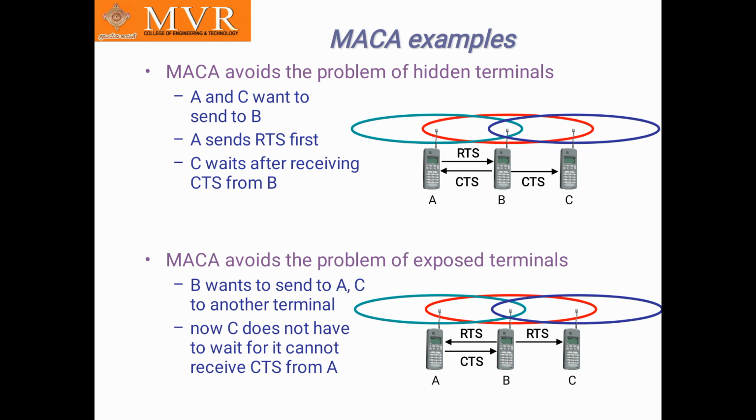Okay, and MACA avoids the problem of exposed terminals. Here exposed terminals are like this: A, B, C, where A is represented in green, C in violet, and B in red. B wants to send to A and C, the other terminals. See here, B starts the transmission to A and C. Now C does not have to wait, because it cannot receive the CTS from A.